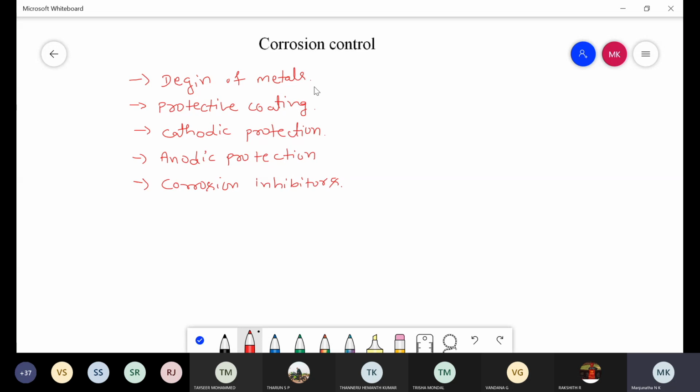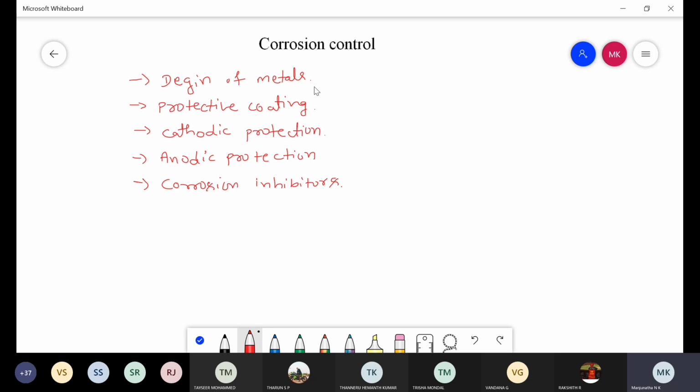This is the first one, design of metals. By selecting proper metals suitable for corrosion control, and by designing the metals without any bending or stressed portion, the corrosion of the metal is prevented.